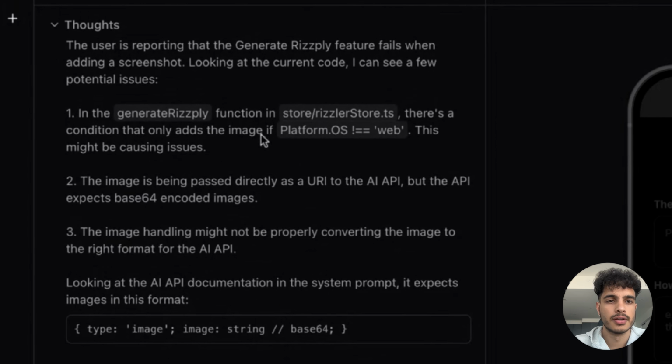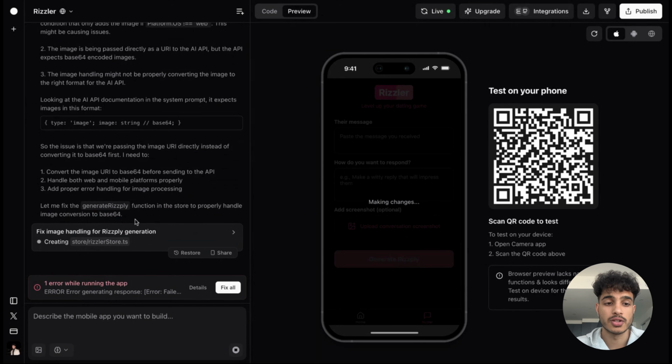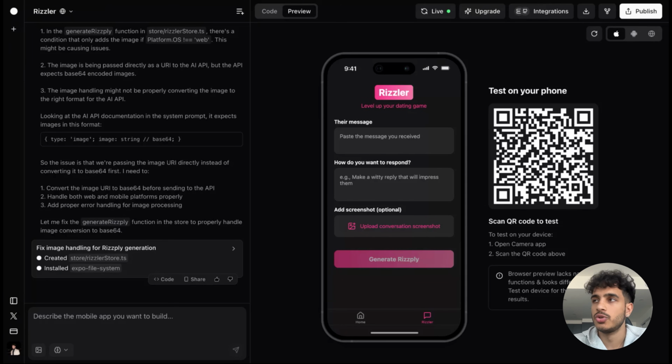So it found the error that was going on when adding a screenshot and trying to get a reply from it. And right now it's fixing it. And that's the beauty of AI. It does it all for you. All right, so the issue should be hypothetically fixed and we're gonna test it once again.